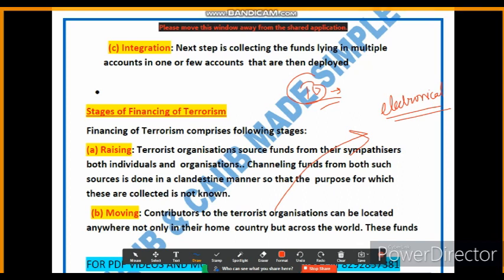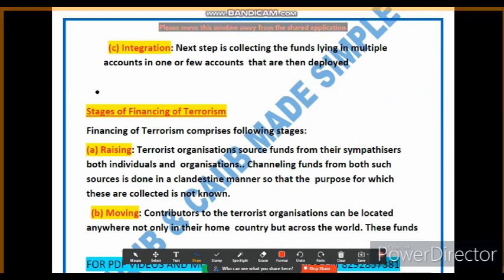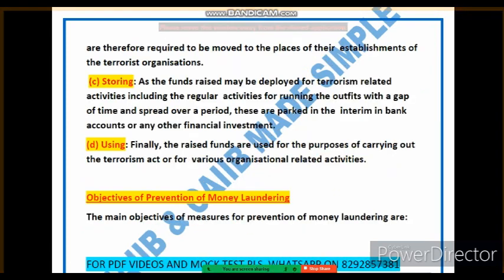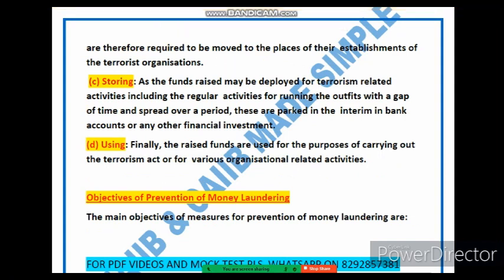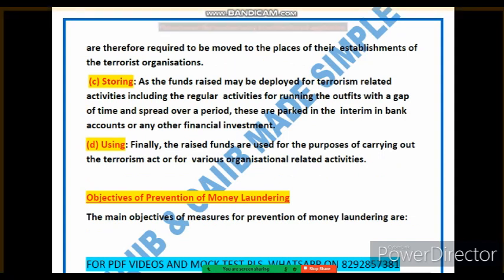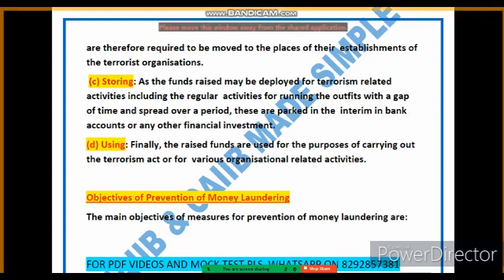Now let's see the next part. We have studied the two stages of financial terrorism. The first is raising, the second is moving. Now let's discuss the third stage. That's called storing. What is the meaning of storing? Once the funds have been raised for terrorist activity, they need to be stored or kept secure until they are used.